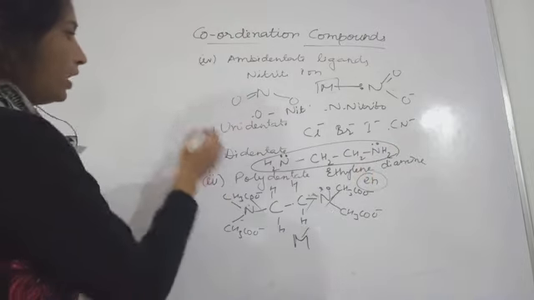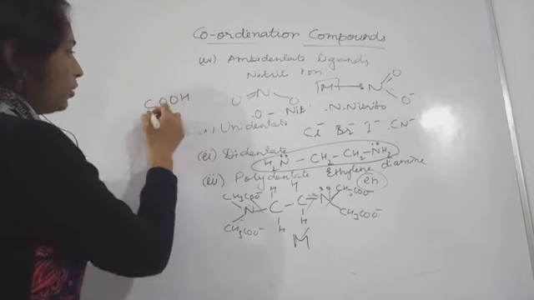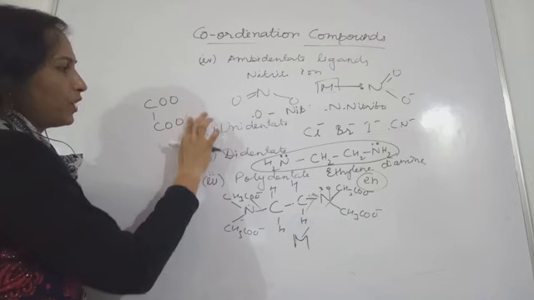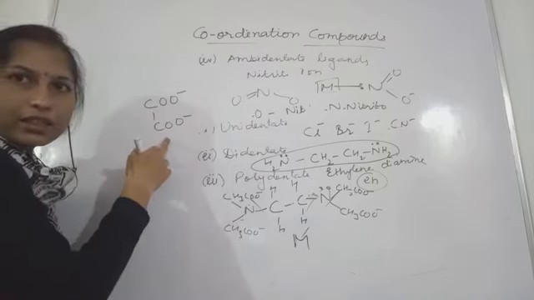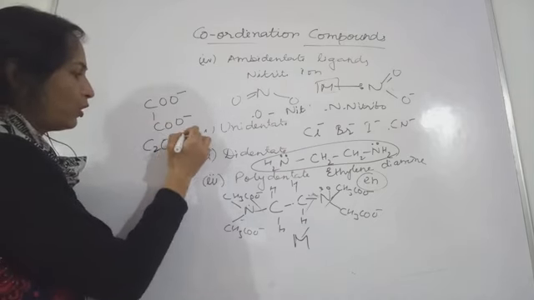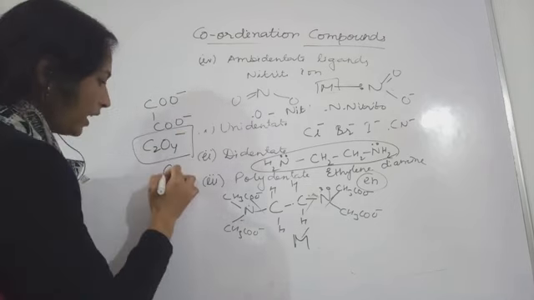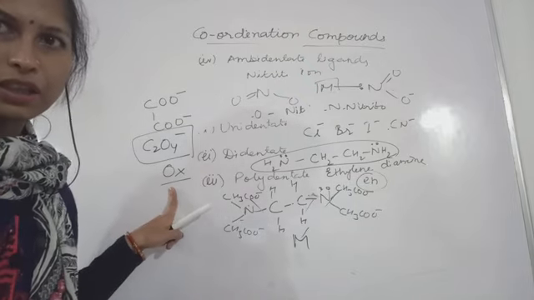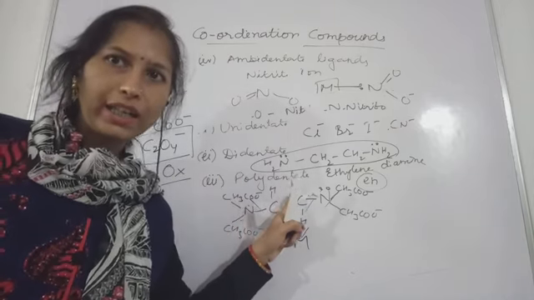If you want one more, the oxalate ion, okay, a very common example. This COOH is oxalic acid, and if this oxalic acid furnishes the H plus ion, then they are left with what? COO negative. So you can also write this as C2O4 2 negative, oxalate ion. This is what? Oxalate ion. And OX is the short form we are using. Okay, this oxalate ion will also be an example of a didentate ligand.